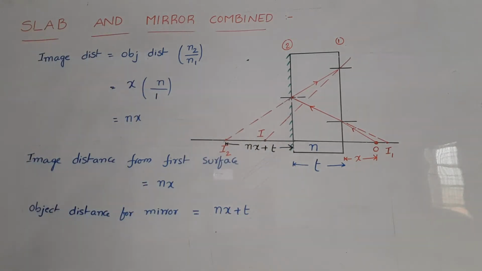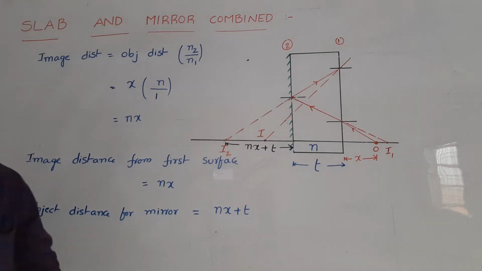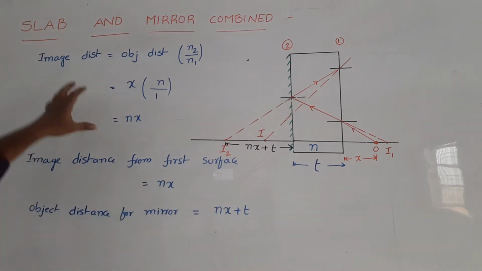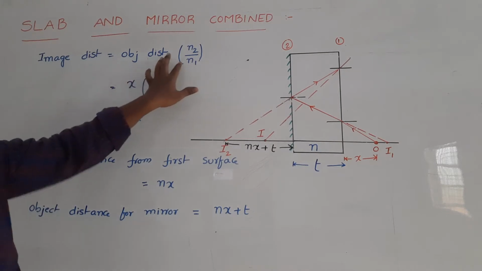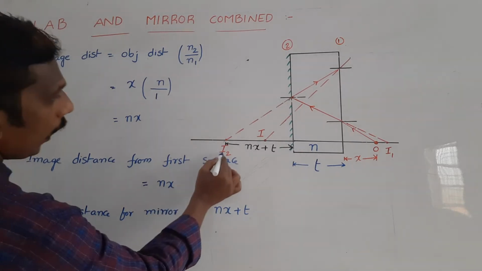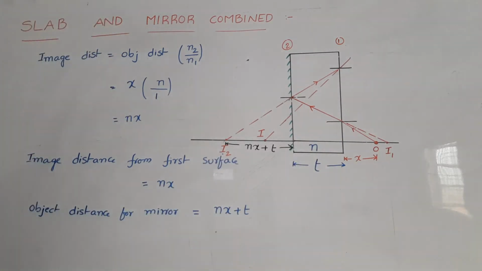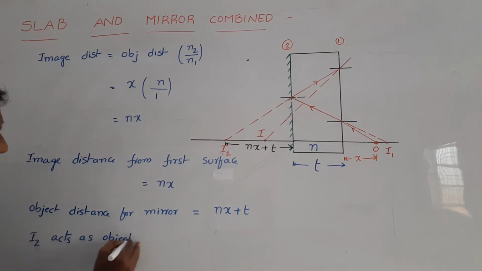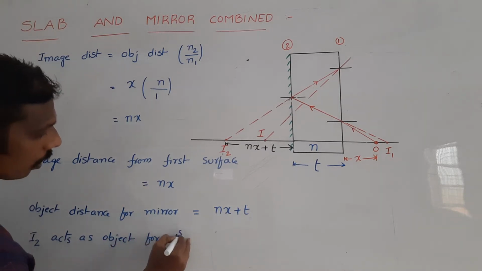So then what is the final image position? See here, to calculate the final image position, we should use the same formula: image distance is equal to object distance into n2 by n1. Now this I2 acts as the object for the first surface.